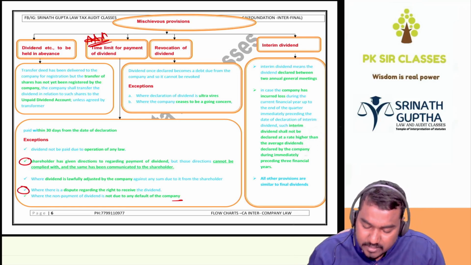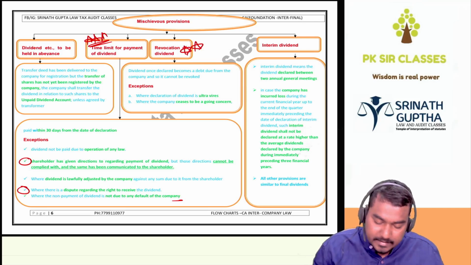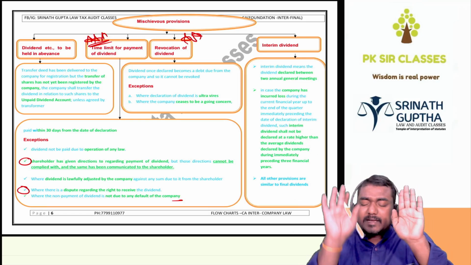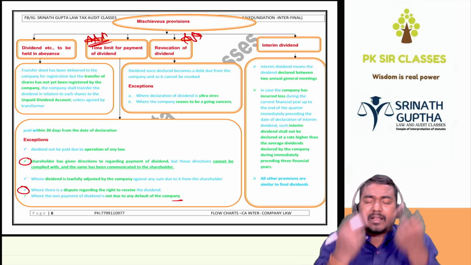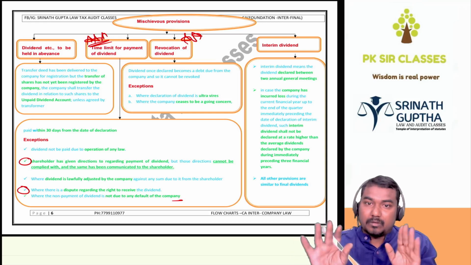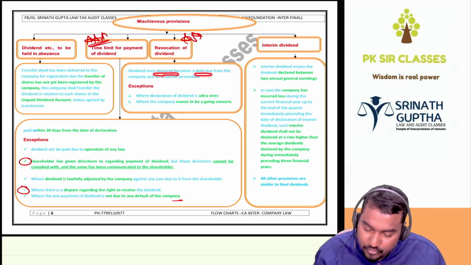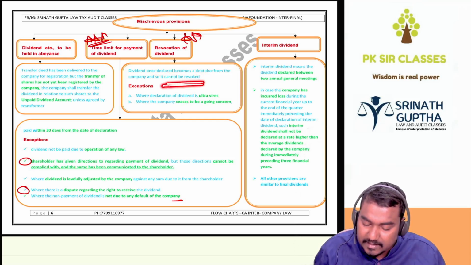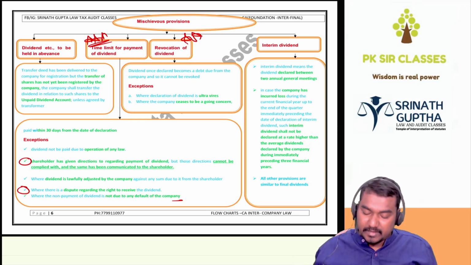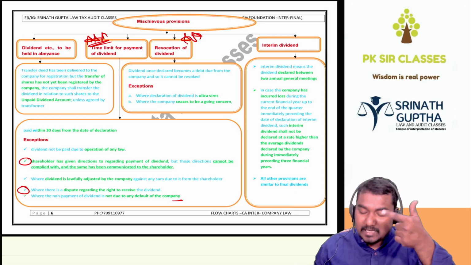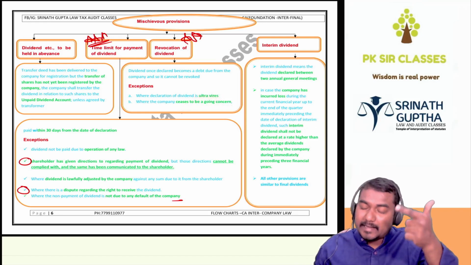Practically he is asking revocation of the dividend. This one is also asked in the exam, beta. Revocation of the dividend. Generally, once dividend is proposed by BOD, declared by shareholder, it will become the right of the shareholder, liability of the company. So it cannot be revoked, general rule, but it can be revoked in 2 cases. It came in the exam, beta. So dividend once declared becomes debt due from the company to shareholders, cannot be revoked, but it can be revoked in the following cases. If it is ultra vires. Or after declaration of dividend before payment, going concern is affected. If going concern is affected, or if it is ultra vires, dividend declared can also be revoked.